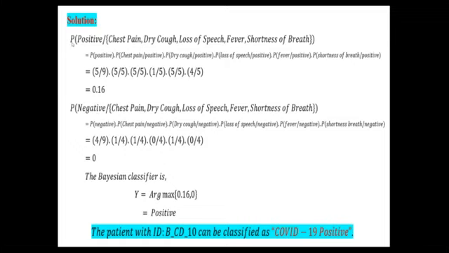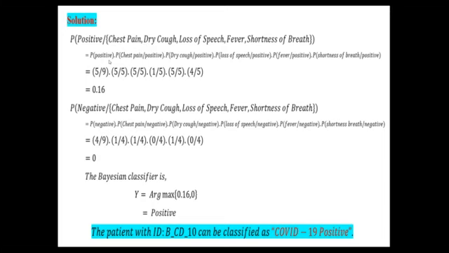So now the first class, P of positive. Always the numerator is the class, the denominator is the feature vector. What is the feature vector given? Chest pain, dry cough, etc. Now we have to find the probability. Bayesian classifier, what is the formula? Probability of the numerator into probability of each feature given the class. So that means P of y into P of x1 given y, P of x2 given y, P of x3 given y, like this. So all the features I'm considering.